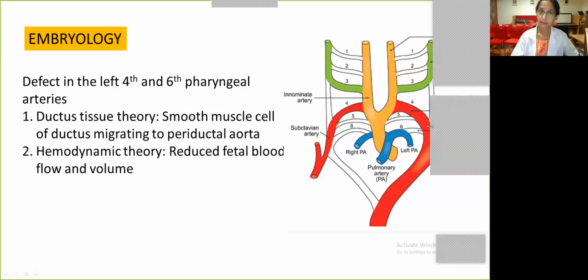The second theory is the flow theory or the hemodynamic theory, which says that, for example, if you have reduced flow across the ascending aorta because of severe aortic stenosis, then the reduced fetal blood flow causes a reduction in the volume and reduction in the size or growth of that isthmic area.